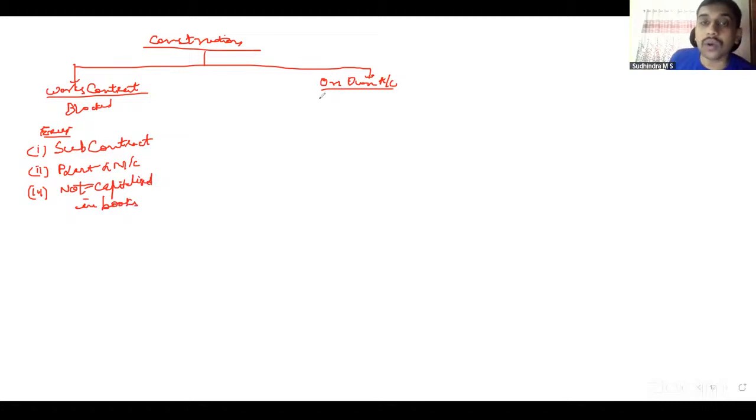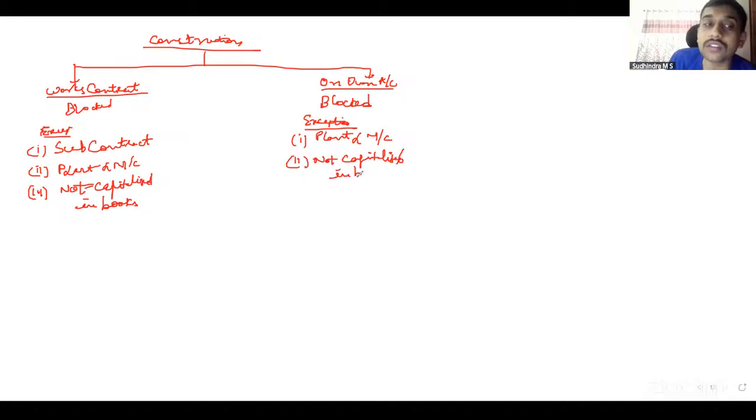Whereas if it is on own account, again it is blocked. That is, you are constructing a building for your own use, for office building, factory building, etc. Then again it has two exceptions. There is no concept of subcontracting here. Plant and machinery, that amendment has happened. Second, not capitalized in the books.